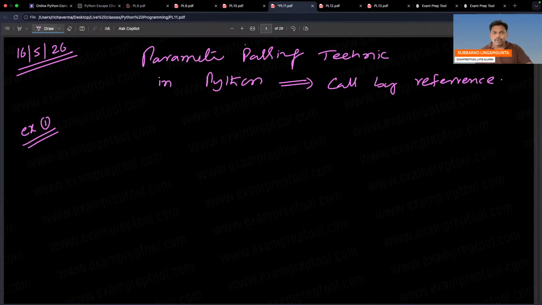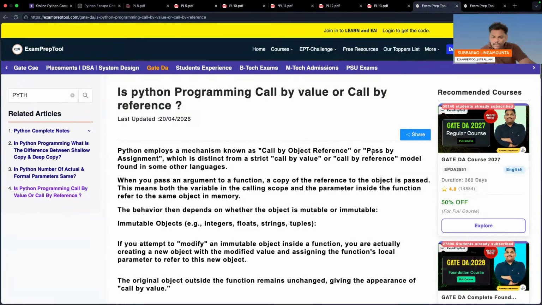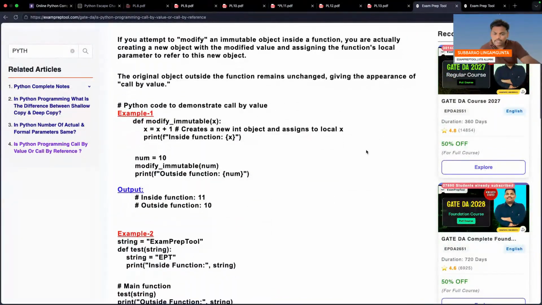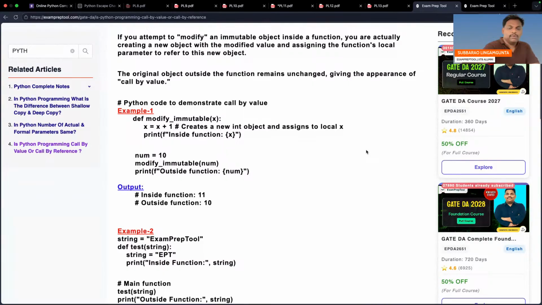Let me know if audio video is okay or not. Those people who are watching, please verify. Parameter passing technique in Python, call by reference. Yesterday, I just started a little bit. I will give the full clarity here. Example 1. So I'm giving it now. Can you see this, everyone? Yeah. Careful. This is the one. So see the first example. I will make it a little bigger also so that you can see this.